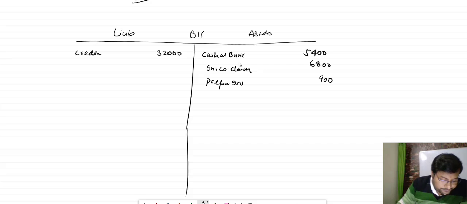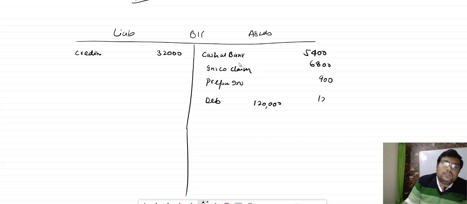After that, bacha, debtors. Debtors is 1,20,000, but this 1,20,000 is the final amount. And after that, bacha, after debtors, signboard.